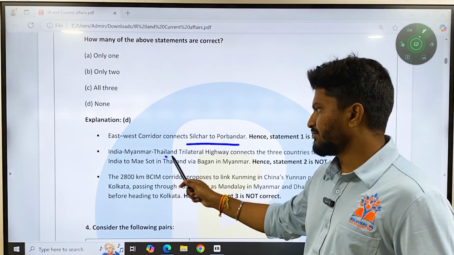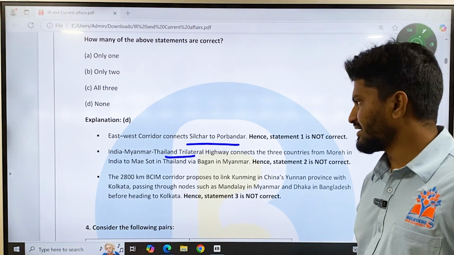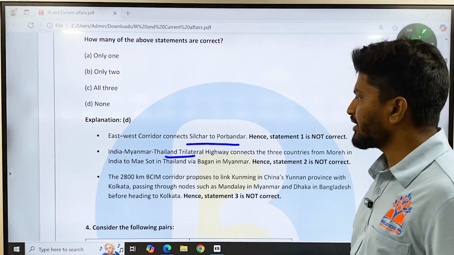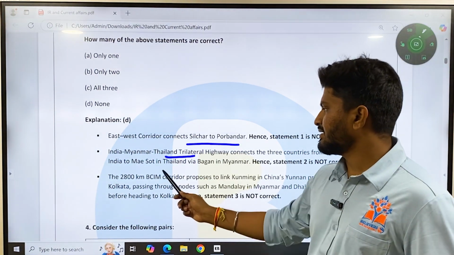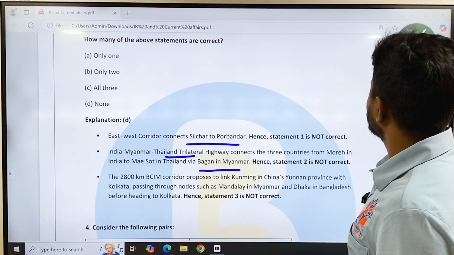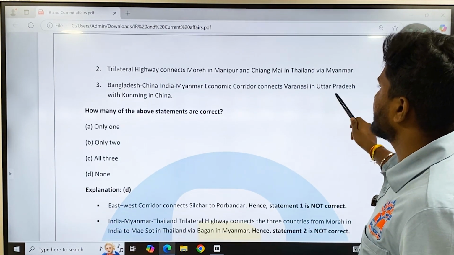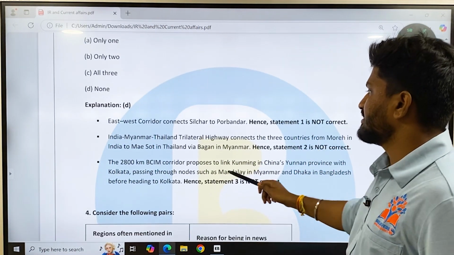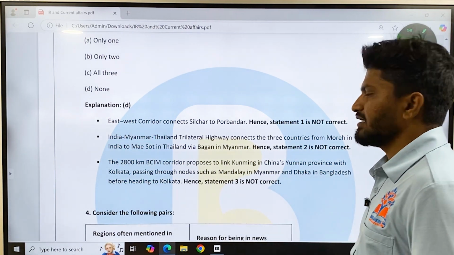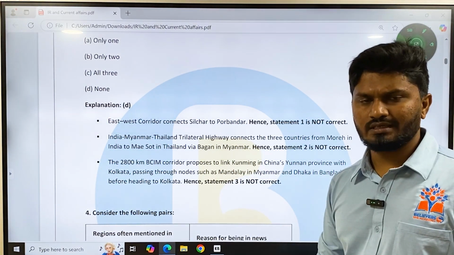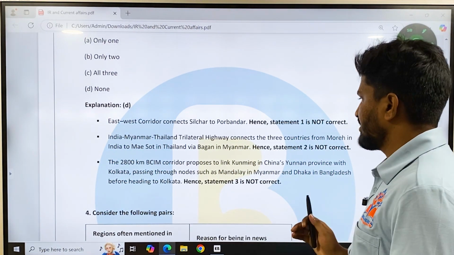And the India-Myanmar-Thailand Trilateral Highway connects three countries, from Moreh in India to Mae Sot in Thailand via Bagan in Myanmar. So here they are saying that it is connecting Chiang Mai in Thailand and Myanmar. It is not Chiang Mai, it is instead Mae Sot in Thailand. So this question is very difficult. Either you know it or you don't know it. So you could have left this question.